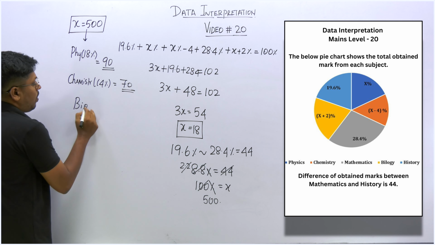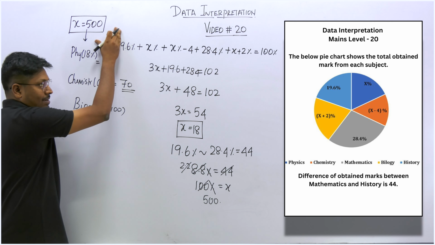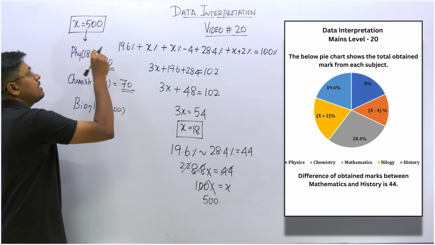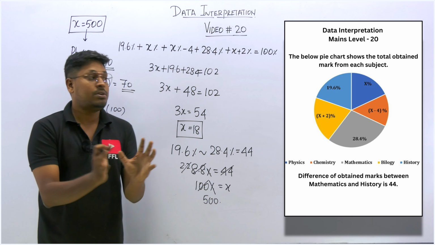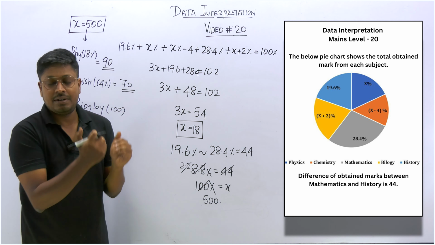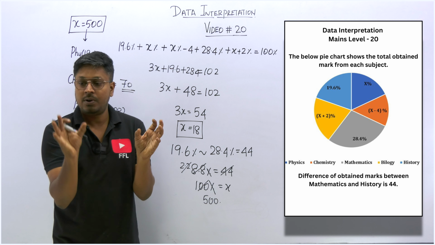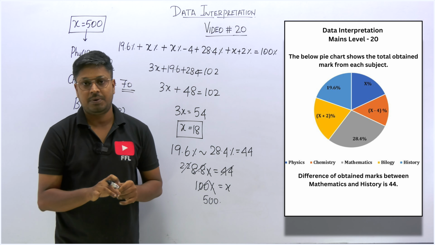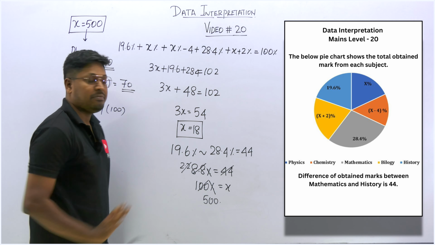So finally, what we found is the total mark that he obtained on all the 5 subjects. Out of the total mark, we found the score that he got on each subject: physics, chemistry, biology separately. So friends, this is the first data we found according to the chart value. We didn't touch any line graph here. Only by using the pie chart and a small note they have given, we found the total mark that he secured on all the 5 subjects, and after finding it, we found how much mark he secured in each subject. So friends, understood? This is the first step and first data that we found according to the given chart value.